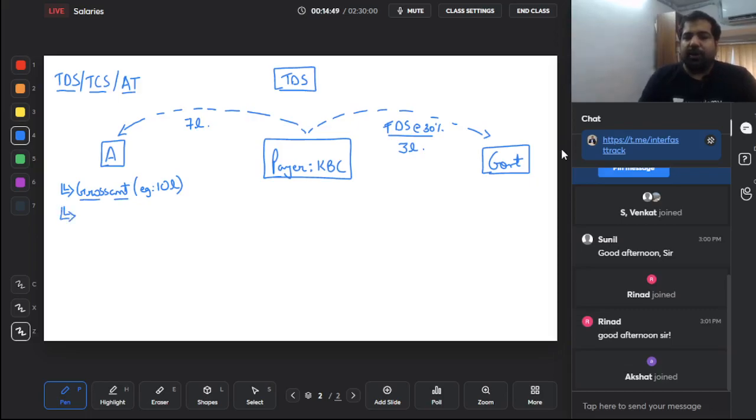Now when do they have to deduct it? Do they have to deduct it today? Yes guys, this one has to be deducted on payment basis. So whenever KBC pays this amount, let's say if they pay it today they have to deduct it. So it's on payment basis. And when do they have to pay it to the government? They don't have to pay it immediately. They have to pay it by the 7th of the next month. So every month's TDS gets collected, and it gets paid.